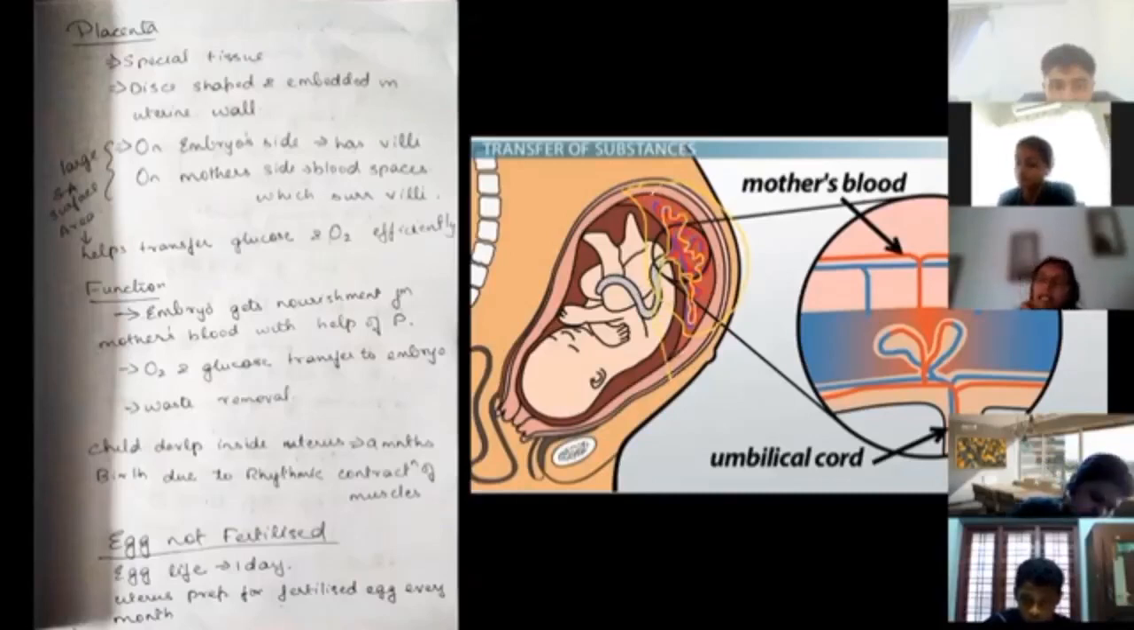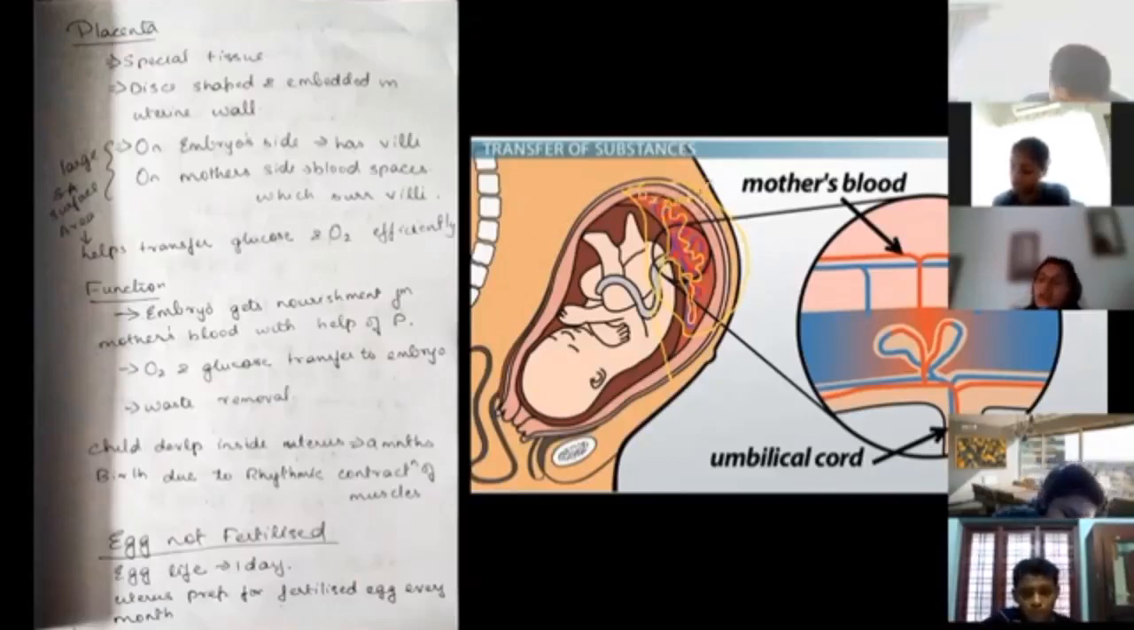On the mother side, the placenta has a lot of blood spaces. That is, the villi is going to be surrounded by the blood. Why is it surrounded by the blood? So that the transfer, the nourishment of the baby happens through this. The blood has oxygen and all the nutrients.